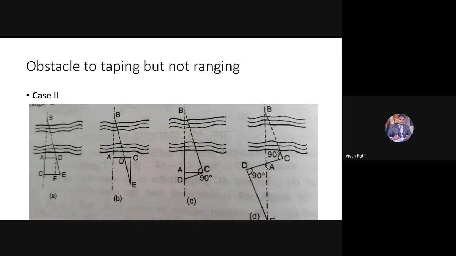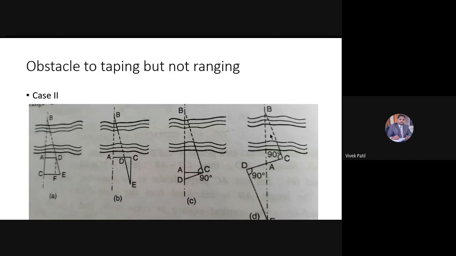On the ground, can I measure the distance AE? Yes, sir. If I can measure the distance AE, what will be the distance AB now? If these two triangles are equal triangles, AB is equal to AE. So what was our aim? Our aim was to find the distance AB. So once I know the distance AE, the same distance will be the distance AB. So by this particular method, we can calculate the distance AB. Is it clear?